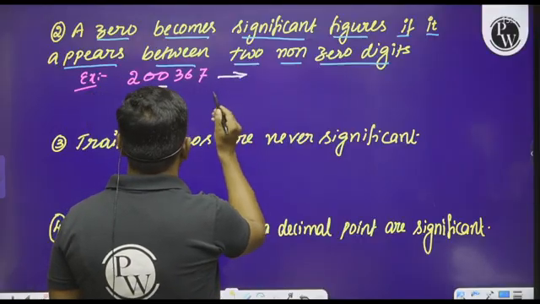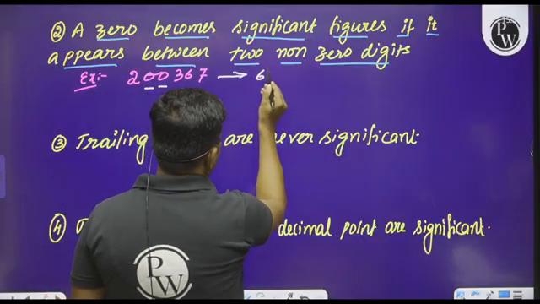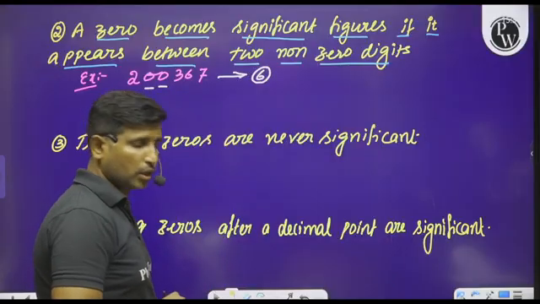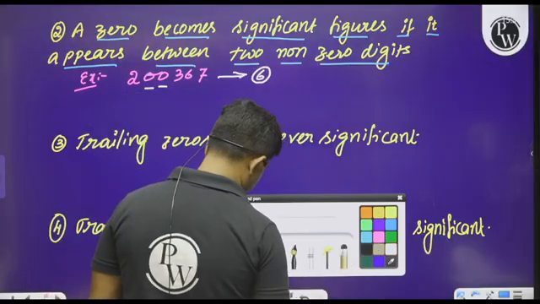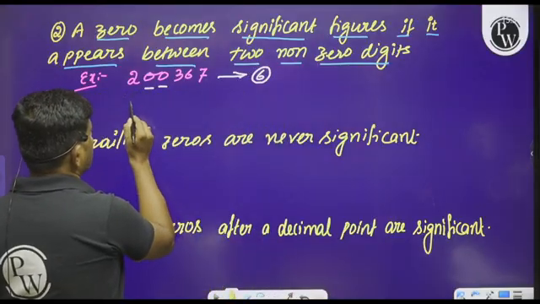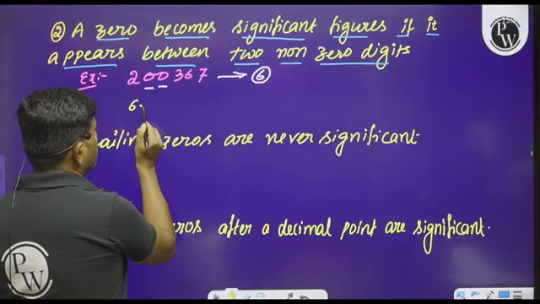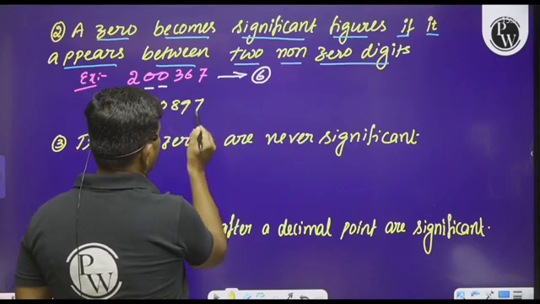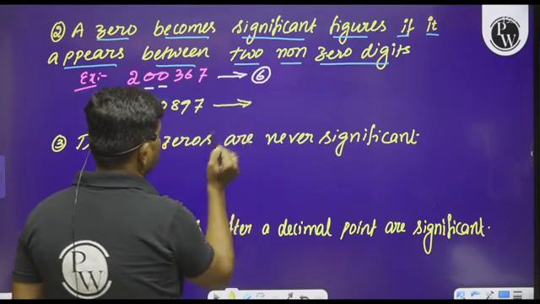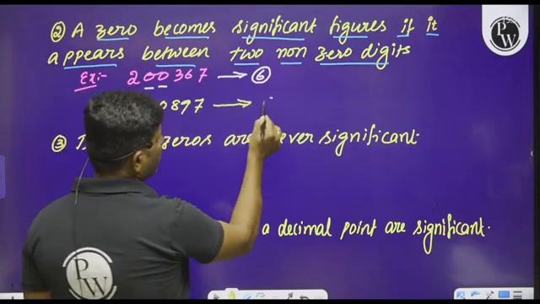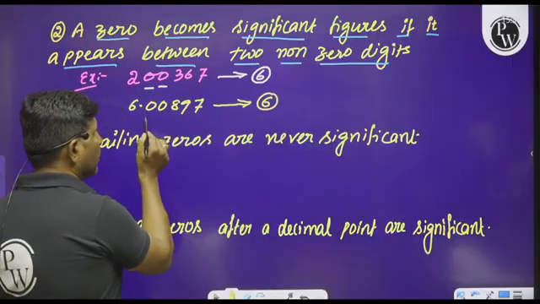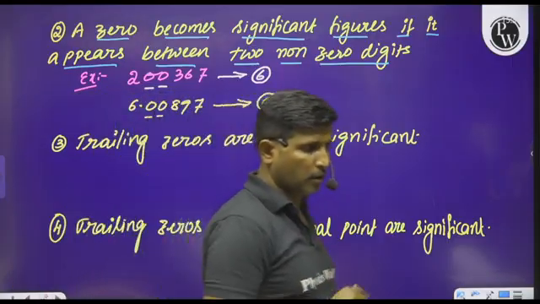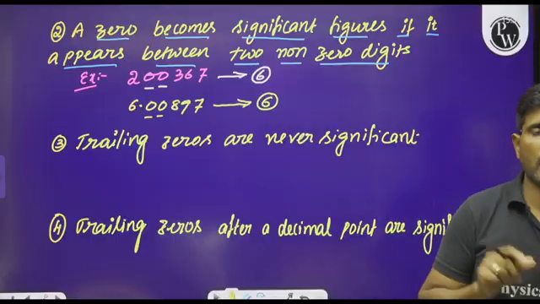Therefore, the number of significant figures will be equal to 6. And similarly, whenever we go with this number, 6.00897, the number of significant figures will also be equal to 6, because the zeros lying between two non-zero digits are always significant.